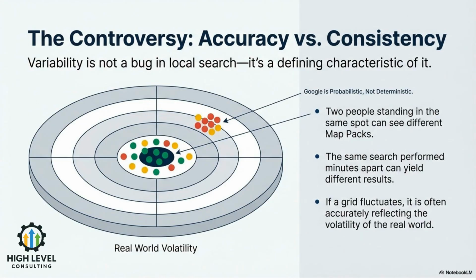Local search is probabilistic, not deterministic. Two people in the same spot can see different map packs. The same query minutes apart can produce different results. Grid fluctuation isn't a flaw. It's often a reflection of real-world volatility. Consistency of pattern matters more than pixel-perfect stability.